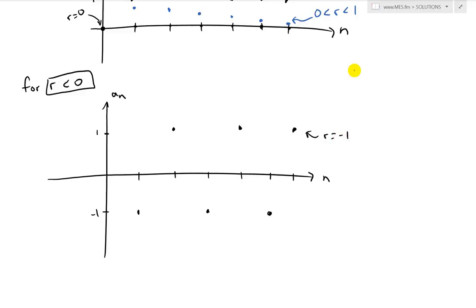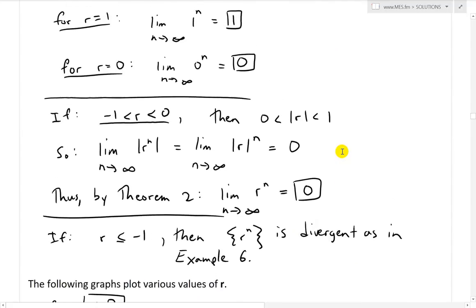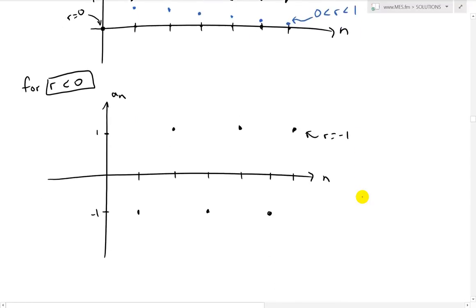And then the next one we'll draw as well is when r is less than -1. Remember, that is just divergent, and this is just alternating, but even further. So for example, for -2, (-2) to the power of 1 is -2, and (-2) to the power of 2 is positive 4, etc. So it just gets bigger and bigger. So I'll draw something like this, it alternates across here, getting bigger and bigger, like that. And this one here is r is less than -1.